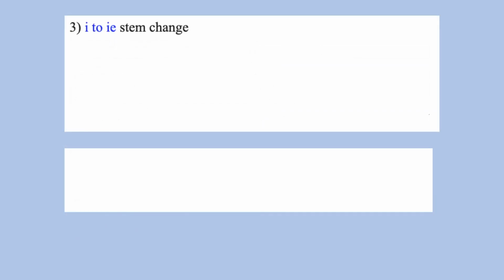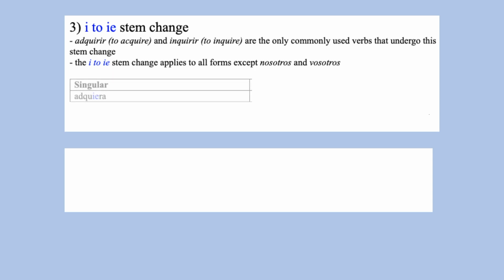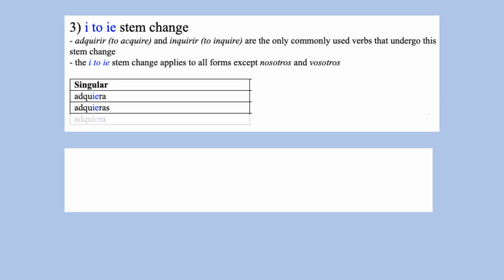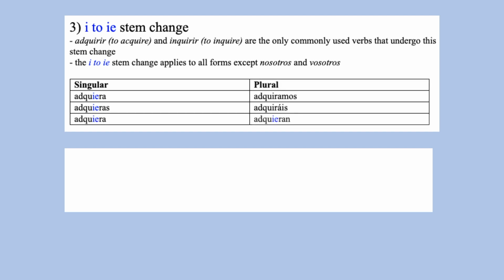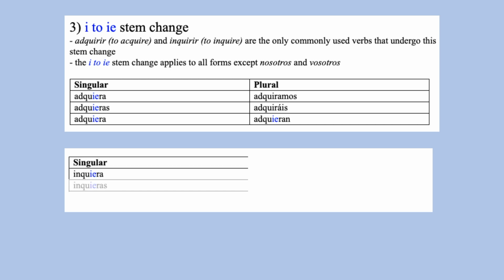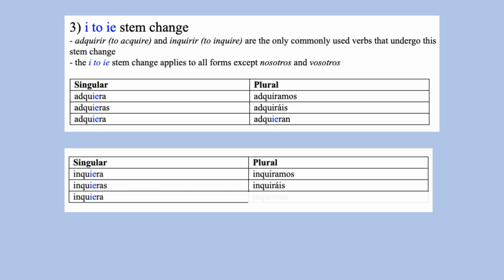The I to IE stem change only applies to two verbs, adquirir and inquirir, and their stem change does not apply to nosotros or vosotros. Adquiera, adquieras, adquiera, adquiramos, adquiráis, adquieran. Inquiera, inquieras, inquiera, inquiramos, inquiráis, inquieran.